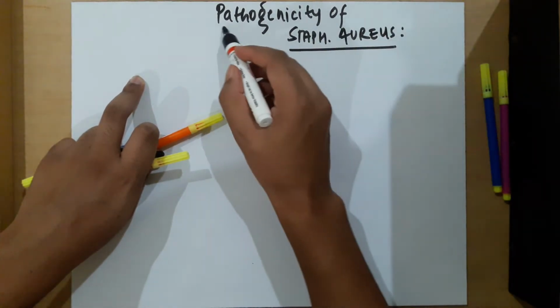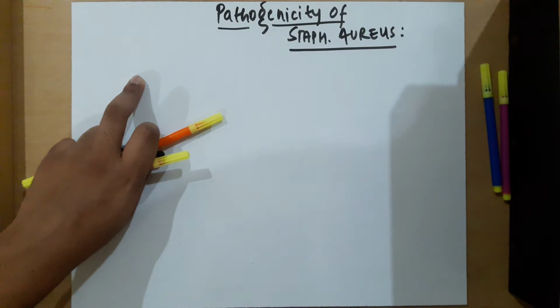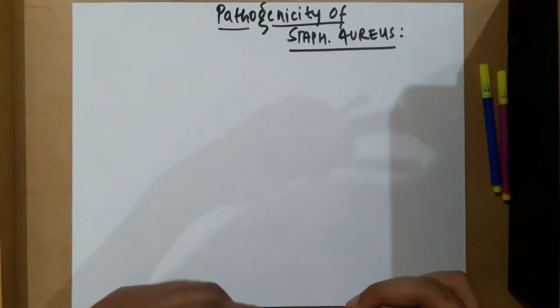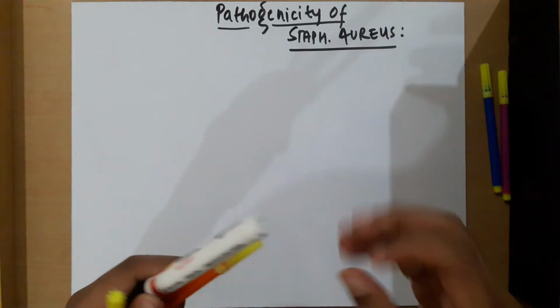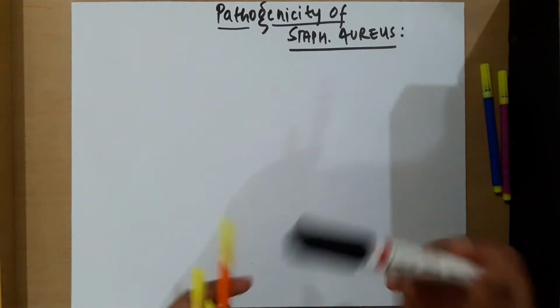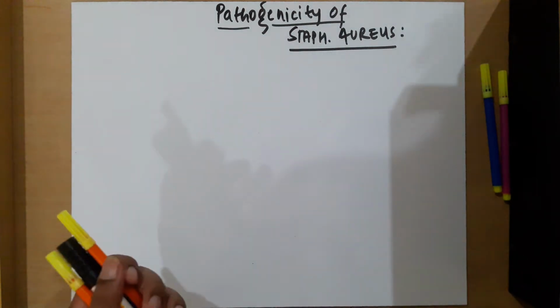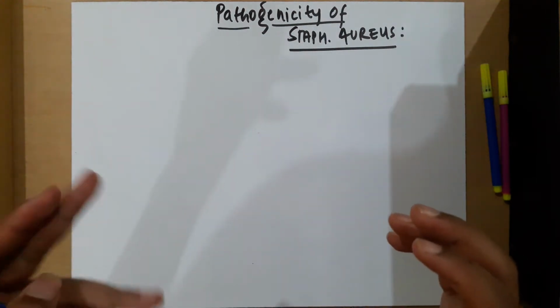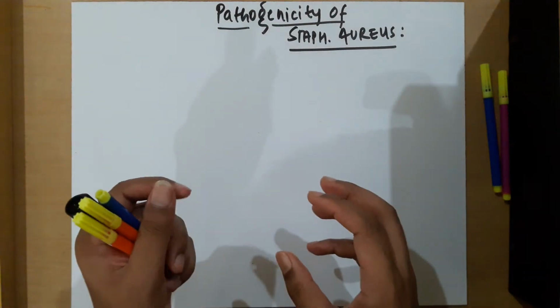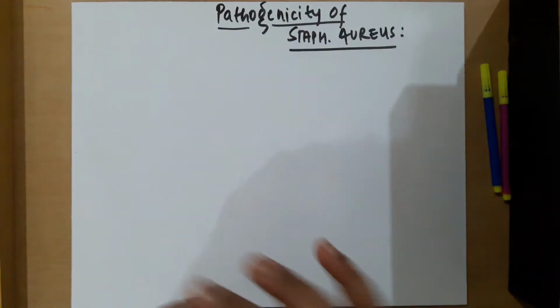So Staphylococcus aureus causes the majority of the pyogenic human lesions, and the lesions are localized. Let's write it point-wise.